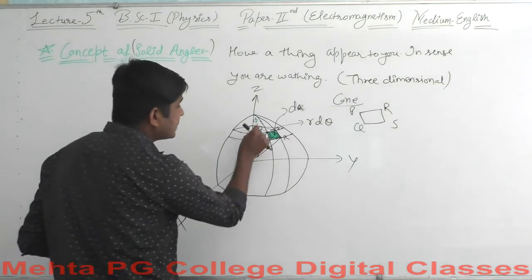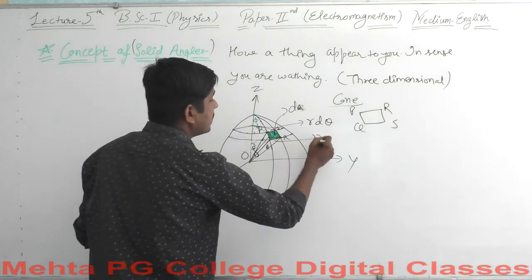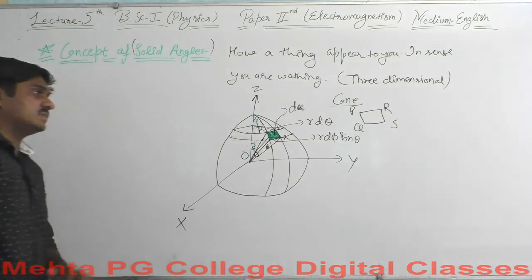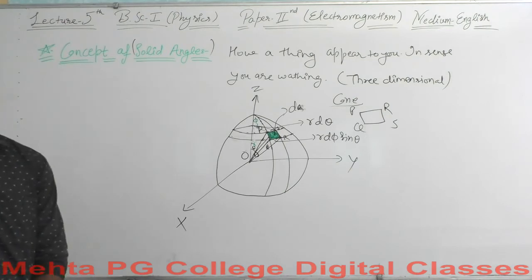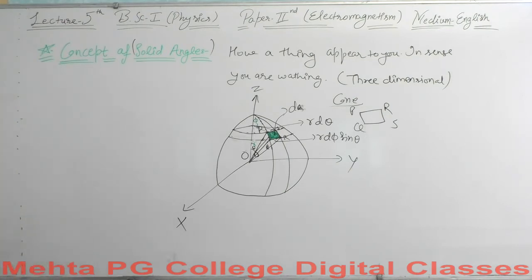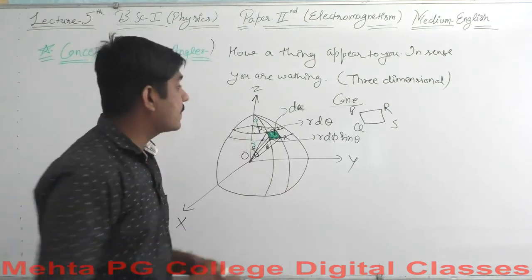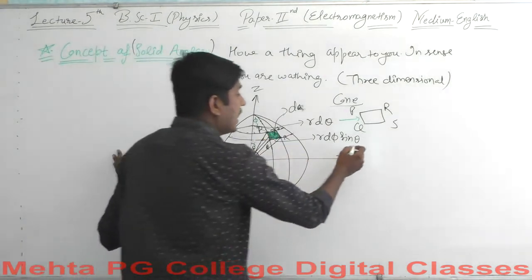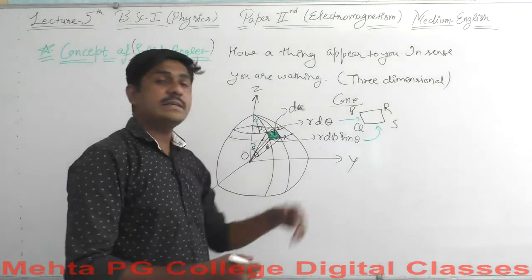And again, the displacement in the sense of phi. What will be the displacement in the sense of phi? This again will be r d phi sine of theta. These are the displacement vectors here: dA, r d theta and r d phi sine of theta. This will be the displacement for the surface. You see what is r d theta? The side PQ is r d theta and the side QS is r d phi sine of theta, and dA is the area element here.